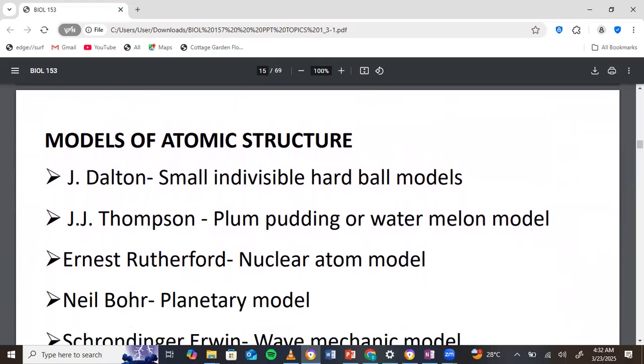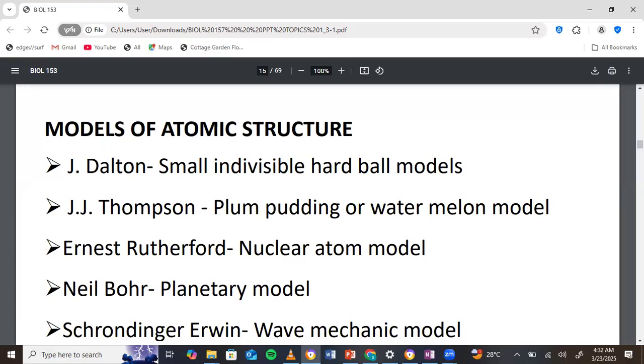So after John Dalton, many other scientists came in to investigate the property of matter. Some of them were accidental. They were not really looking at the property of matter, but they discovered some properties that could apply to all matter. One of those scientists is J.J. Thomson.